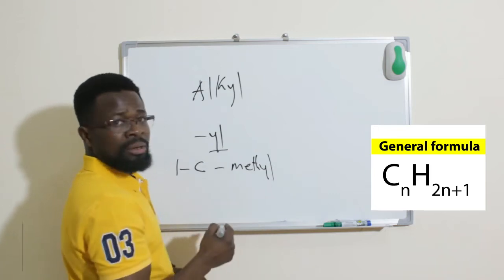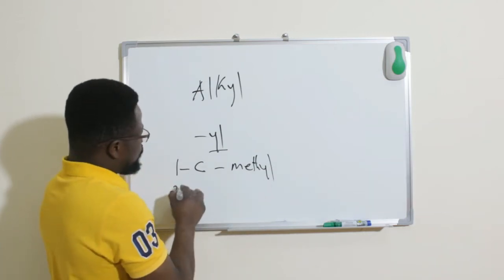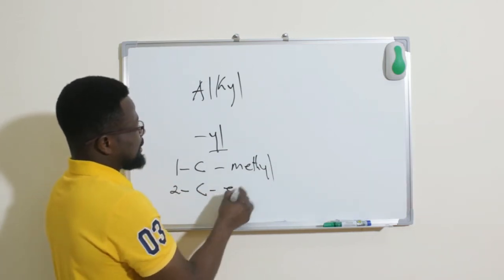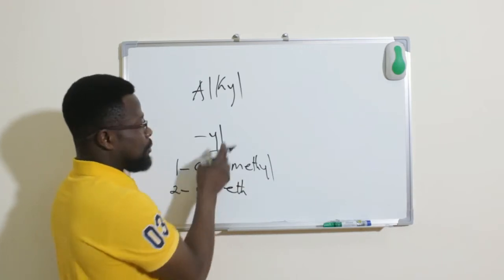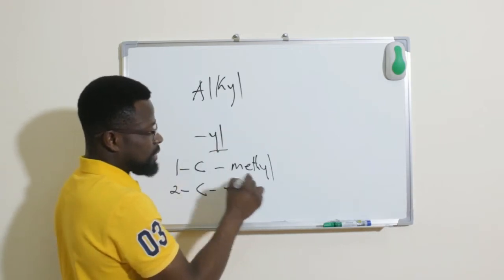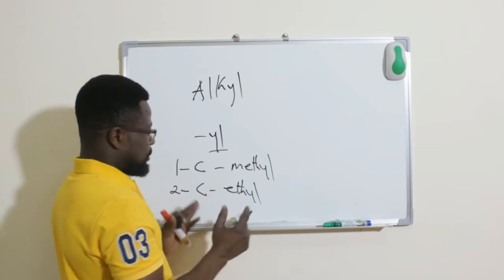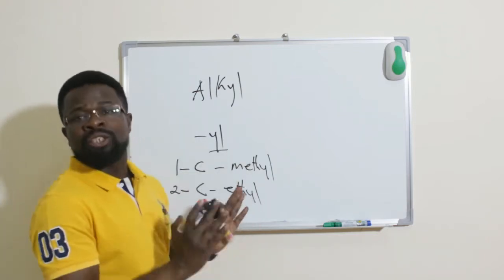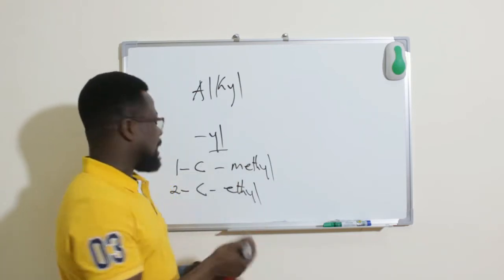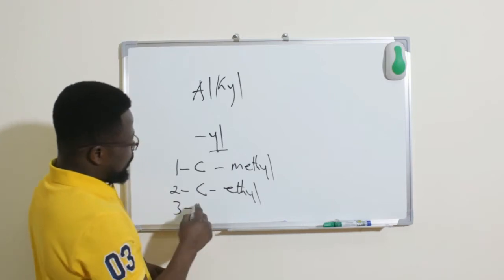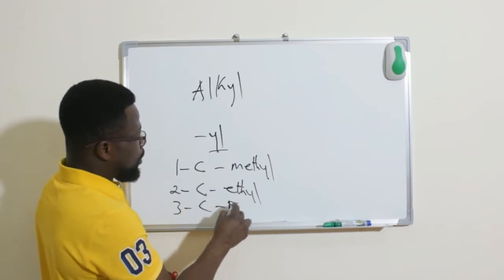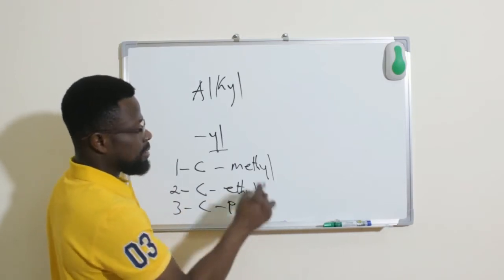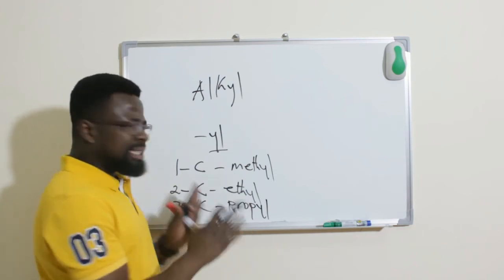So it becomes what? Methyl. If it is two, we are saying that it is eth. And remember, I'm going to add the suffix, so it becomes what? Ethyl. Right. So that same way is what is going to follow. If it is 3, then we are going to have what? Propyl.